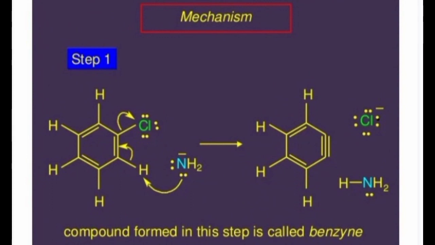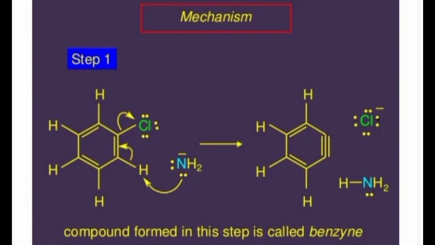Now another mechanism is also given here. Here only halogen is bonded with the aromatic ring. In the previous mechanism, halogen and methyl group both were bonded with the aromatic ring. But the mechanism is similar, there is no difference.